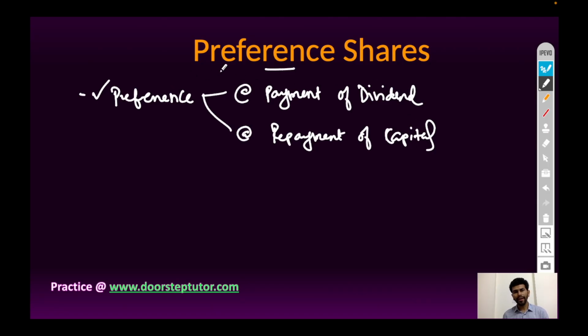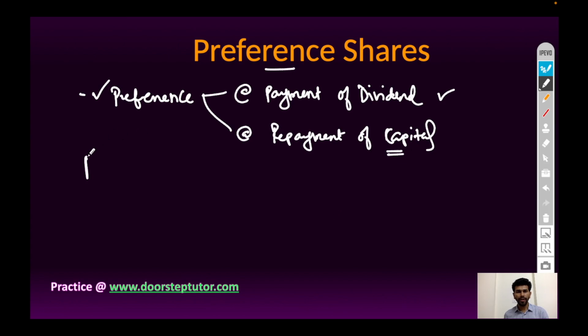Preference shareholders get preference at the time of payment of dividend every year, and they get preference at the time of repayment of their capital at the time of winding up of the company.